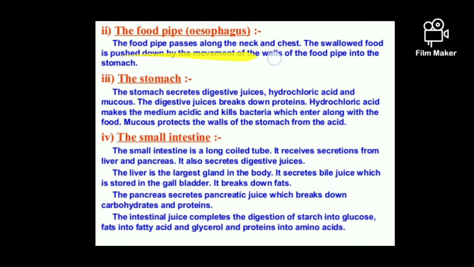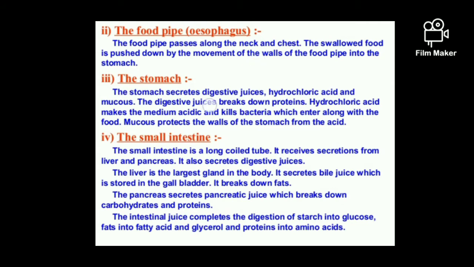Now another is the esophagus, or food pipe. The food pipe is the connector between the mouth and the stomach, and it helps in the passing of food from the buccal cavity to the stomach by peristalsis. It is the type of movement in which food moves from the buccal cavity to the stomach.